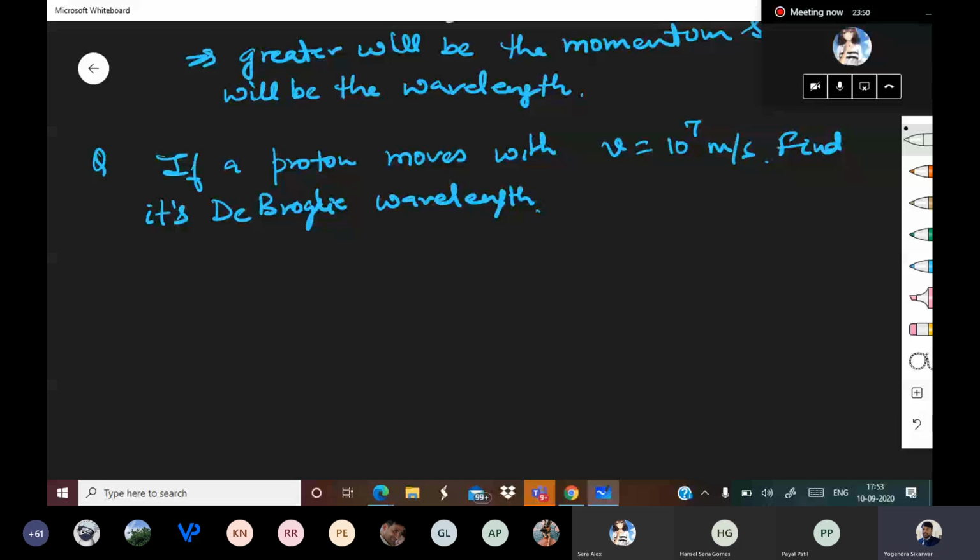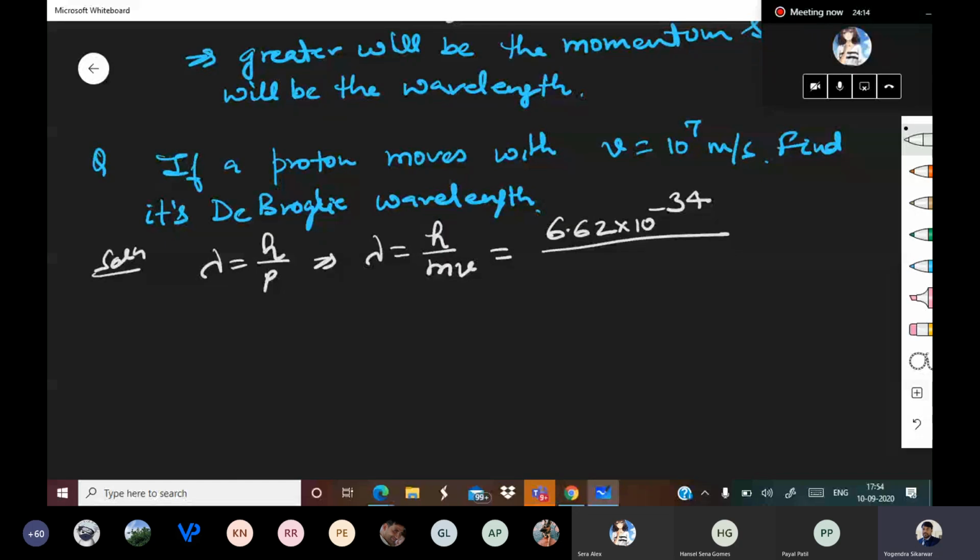So lambda is equal to h upon p. That means lambda is equal to h upon mv. h is 6.62 into 10 to the power minus 34, upon m. The mass of a proton is 1.672 into 10 to the power minus 27, into v, 10 to the power 7 meters per second.